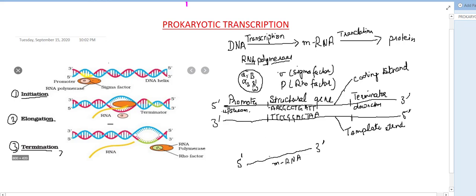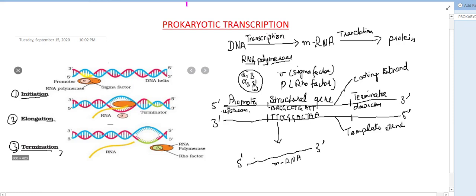That's why the coding strand will not get transcribed. The transcription occurs on the template strand because it is complementary to the coding strand. The sequence in the mRNA is an exact copy of the coding strand, except that in place of thymine there is uracil on the mRNA.